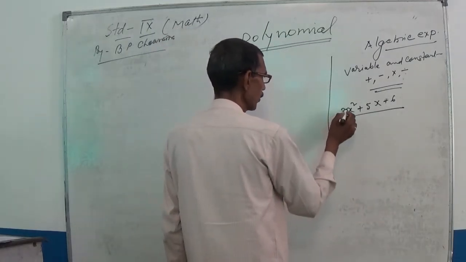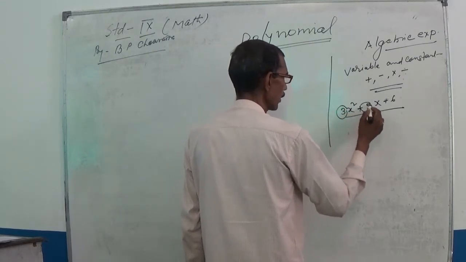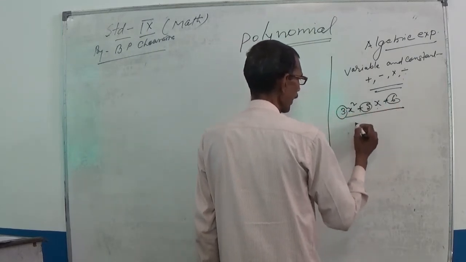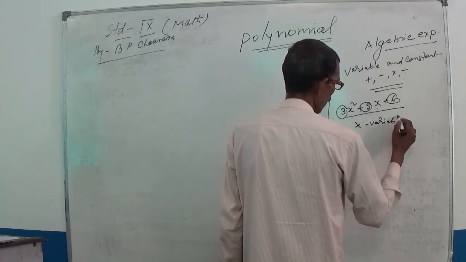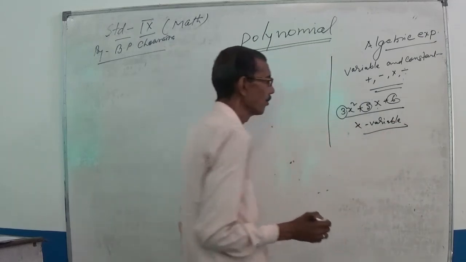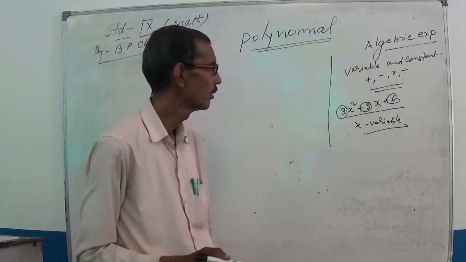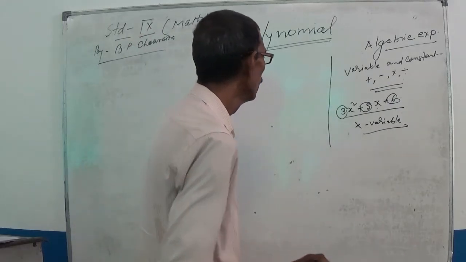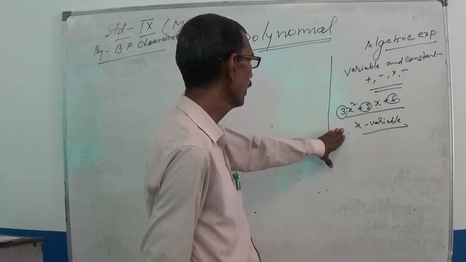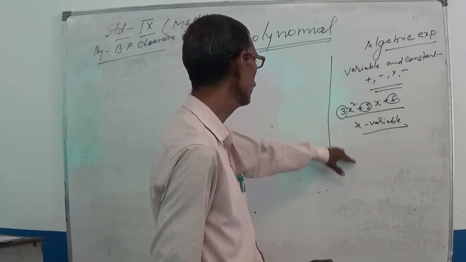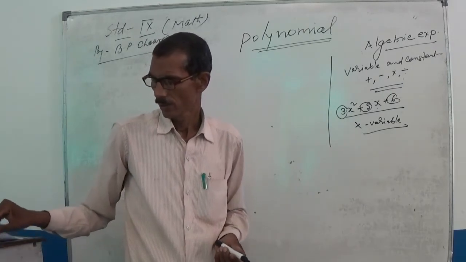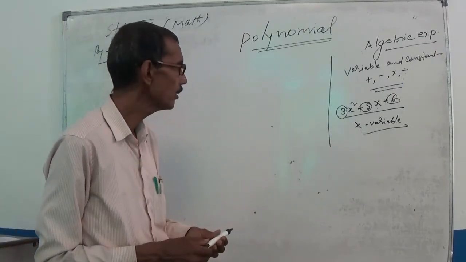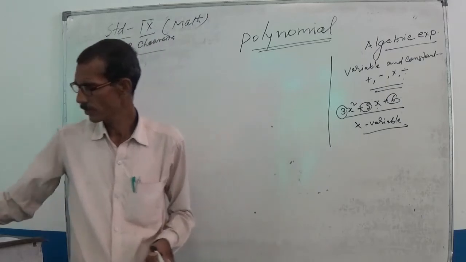Here 3, 5 and 6 are constants, but x is a variable. The value of x is not definite. This type of algebraic expression and their factorization you already learned during the previous classes.